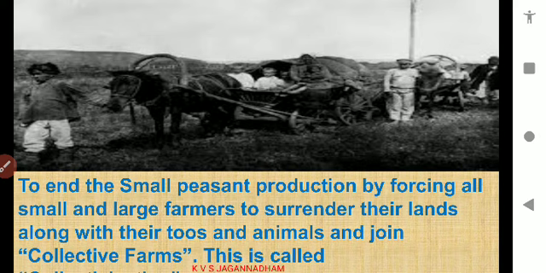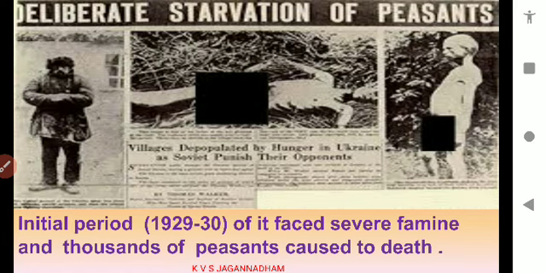To end the small peasant production by forcing all the small and large farmers to surrender their lands. Here the small peasants, with pleasure, handed over their lands to the Comintern. But the large farmers and the bourgeois did not accept surrendering their lands because they were losing. Not only lands, along with the tools, animals and the machinery used on the farms were also to be surrendered. These are called collective farms. This is called the collectivization of agriculture.